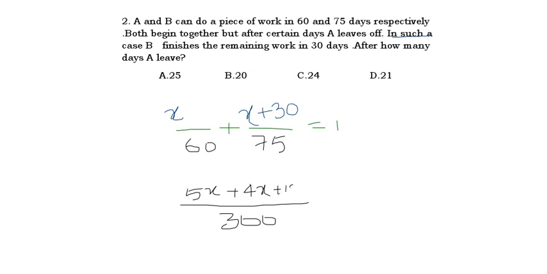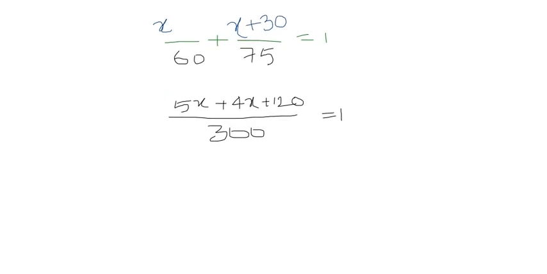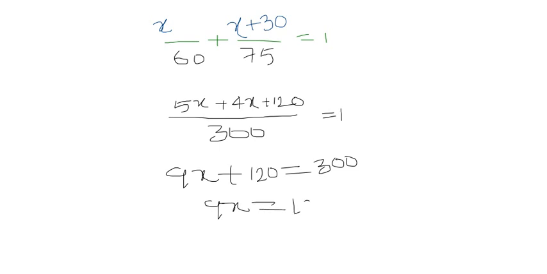120. Okay, then next what will happen in the next step? 5x plus 4x is what, friends? 9x. 9x plus 120 is equal to, if I send 300 to the other side, 300 into 1 is what? 300. So 9x equal to 300 minus 120 is what, friends? 180. So x equal to 180 by 9 is how much? 20. So 20 is our answer.